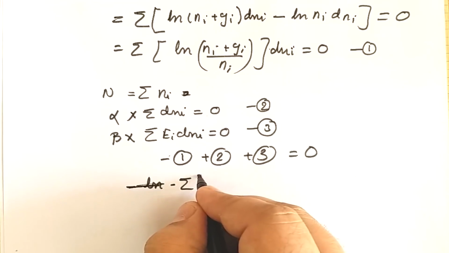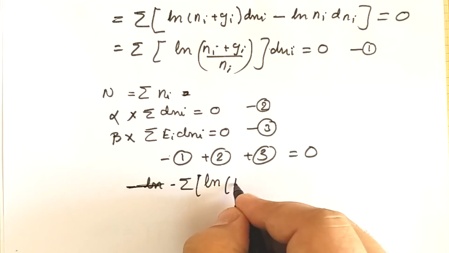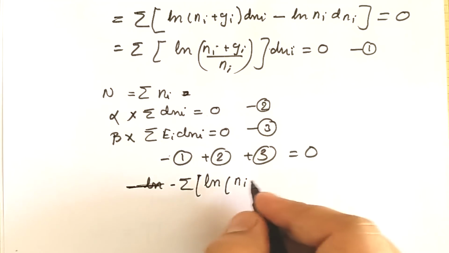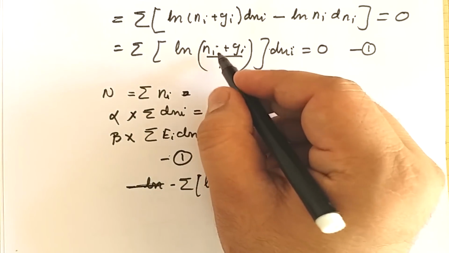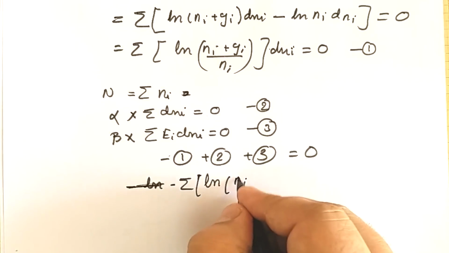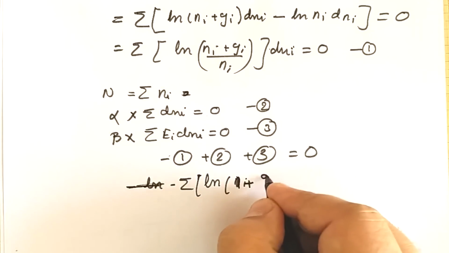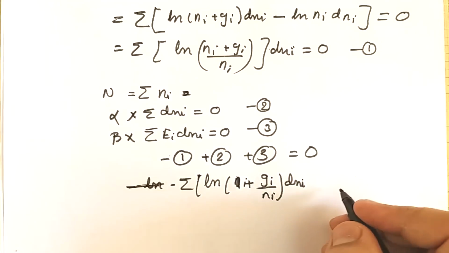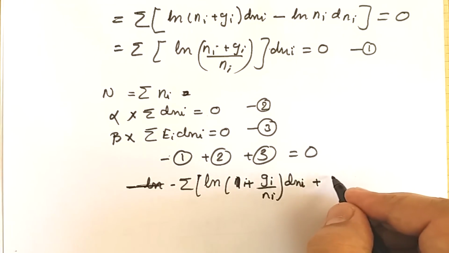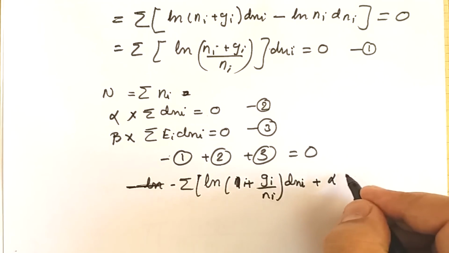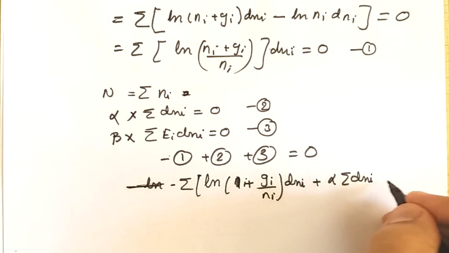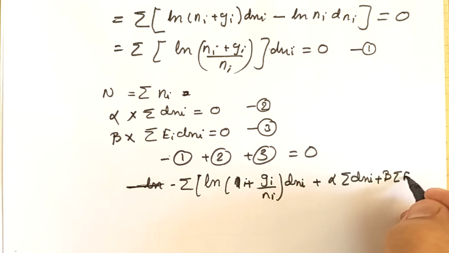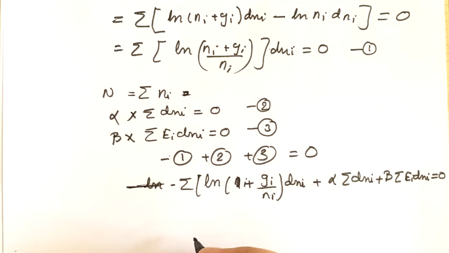Hence we will have minus of summation of ln((Ni plus Gi) upon Ni), that is, I can divide by Ni, so it will be 1 plus Gi upon Ni, into dNi, plus alpha summation dNi plus beta summation Ei dNi, and that is equal to 0.